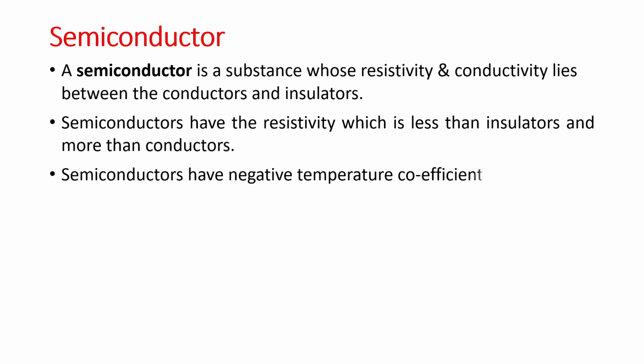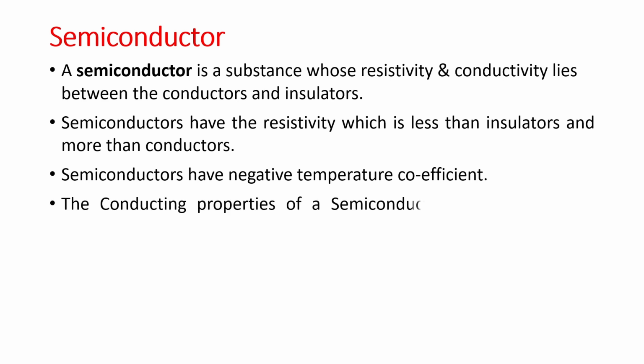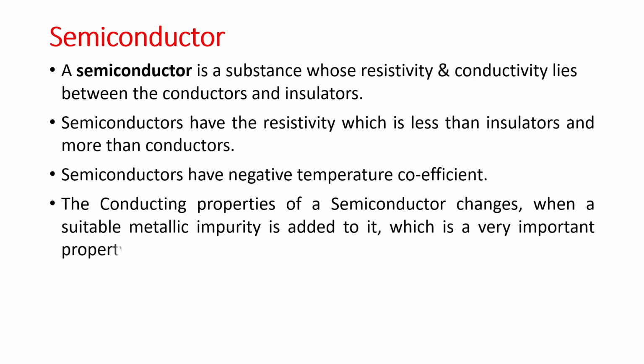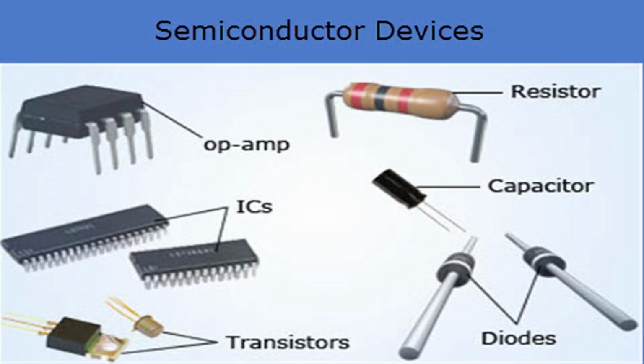Semiconductors have a negative temperature coefficient. Means the resistance in a semiconductor increases as temperature decreases and vice versa. The conducting properties of a semiconductor change when a suitable metallic impurity is added to it, which is a very important property. These are the semiconductor devices: op-amp, resistor, capacitor, transistor, diodes and ICs.